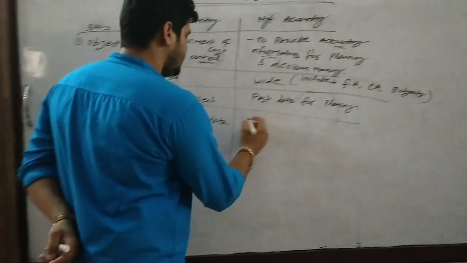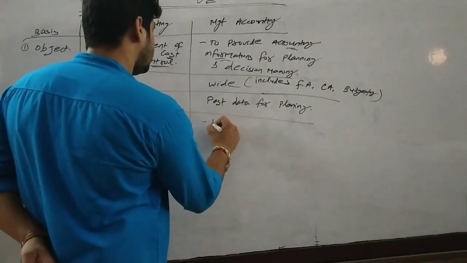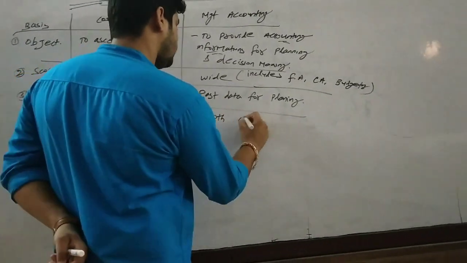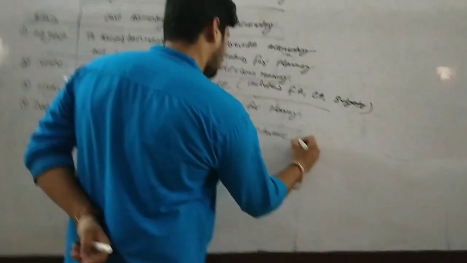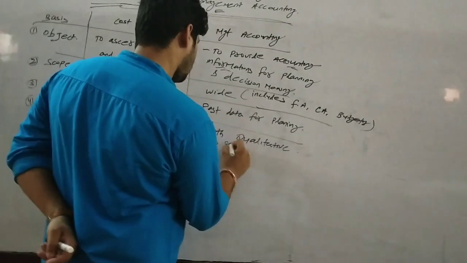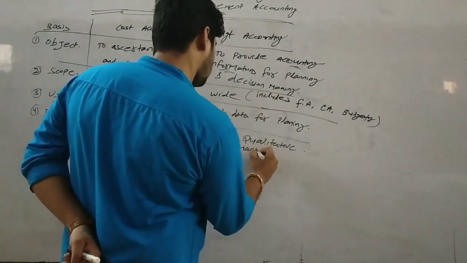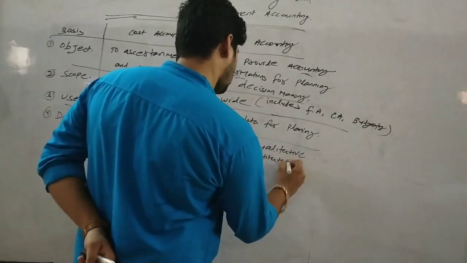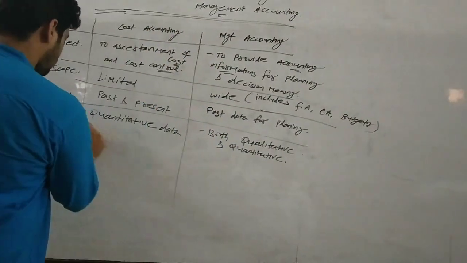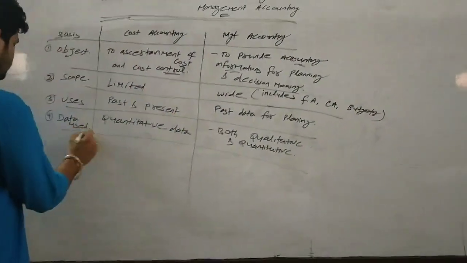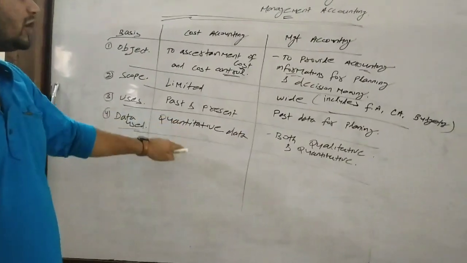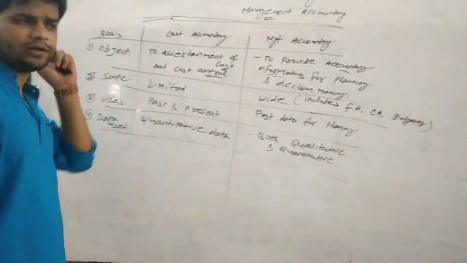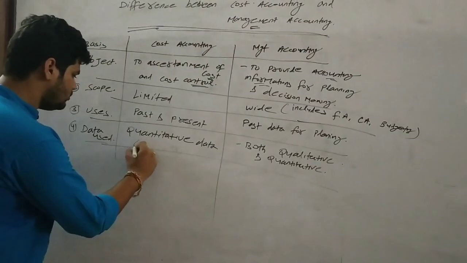But in case of management accounting, it uses both qualitative and quantitative. So the fourth point of difference is data used. Data used means in case of cost accounting, only quantitative data is used. Quantitative data means only monetary data.